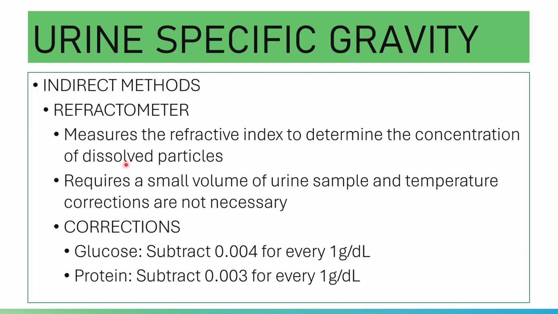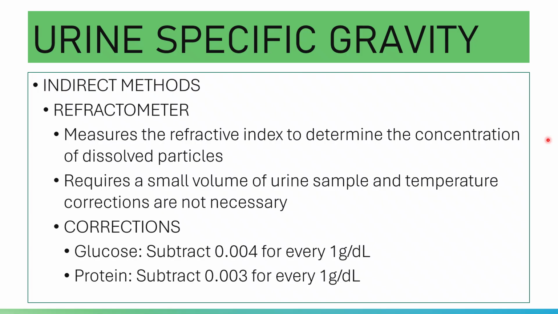In a refractometer, the refractive index changes depending on how many dissolved particles are present in a solution. If the light slows down, there is a higher refractive index.